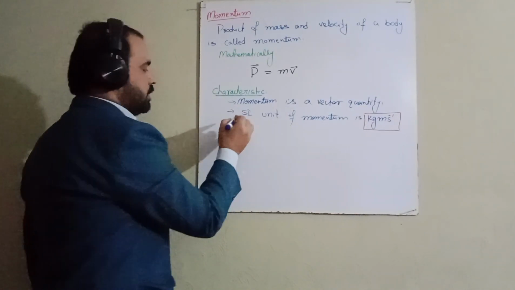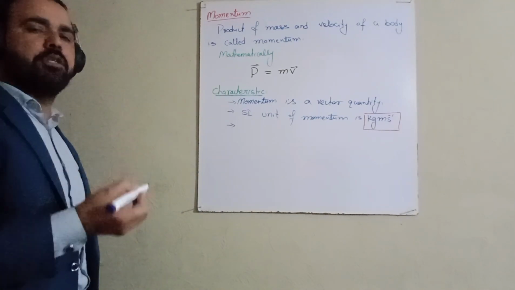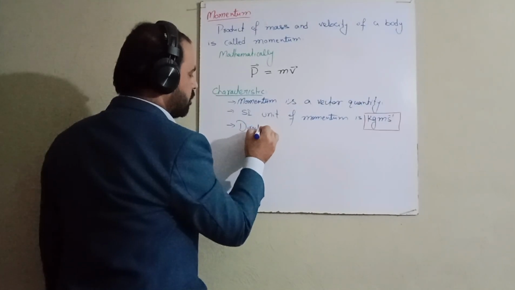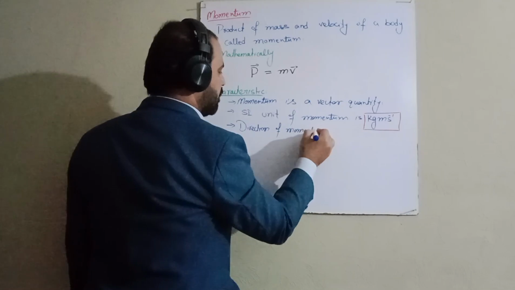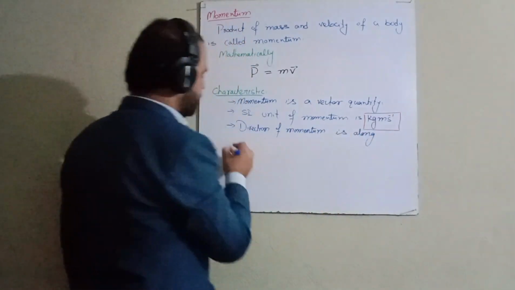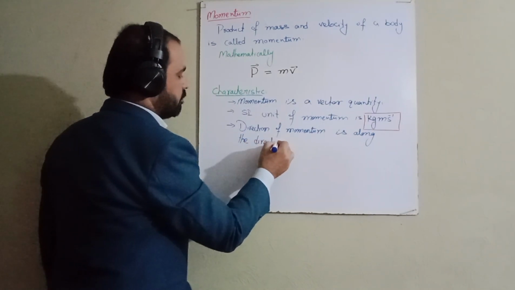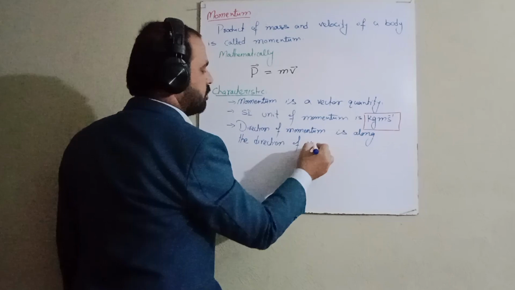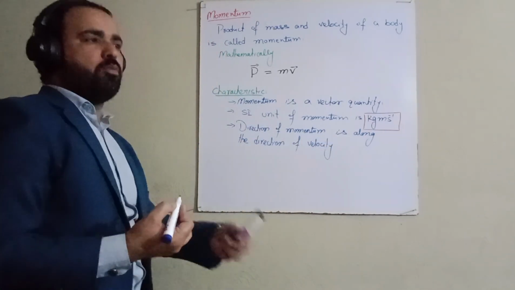And the third one is the direction of momentum. What is the direction of momentum? The direction of momentum is according to the direction of velocity. Direction of momentum is along the direction of velocity. So if velocity is in the opposite direction, the momentum will also be negative.